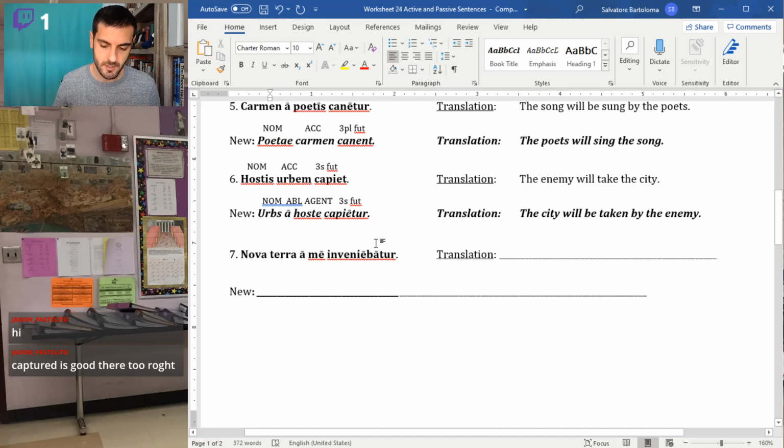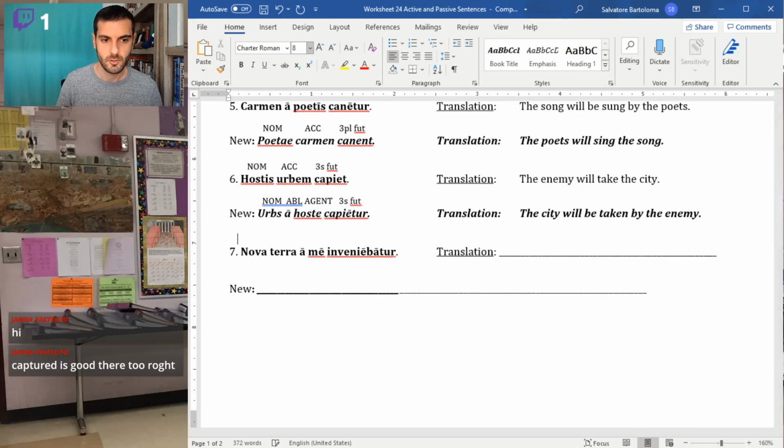Nova terra, terra nova. Nova terra is our nominative. It's our subject. New land. A new land. A me. There's our ablative of agent. Told you it was going to come back.